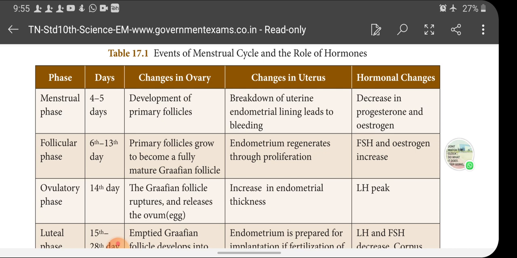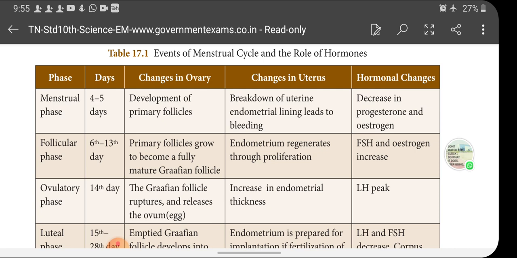and it leads to breakdown of the uterine endometrium and leads to bleeding. Okay, why does this happen with progesterone? Actually, progesterone and estrogen are the hormones which make the endometrial wall strong. When the levels of estrogen and progesterone decrease, automatically the endometrial wall gets loose and starts to break down and leads to bleeding. This is what happens in the menstrual phase.